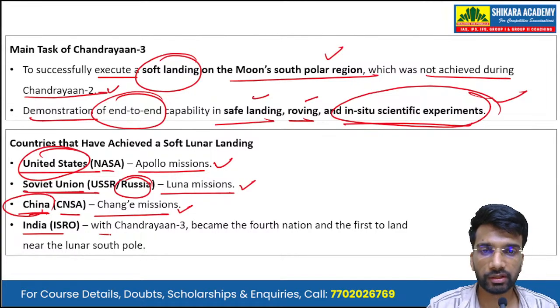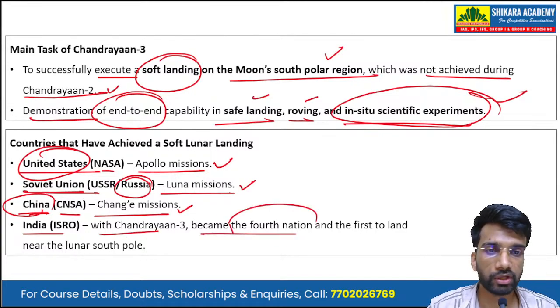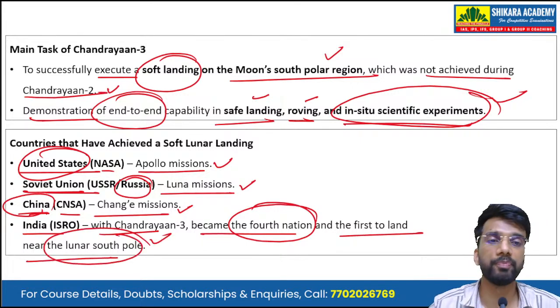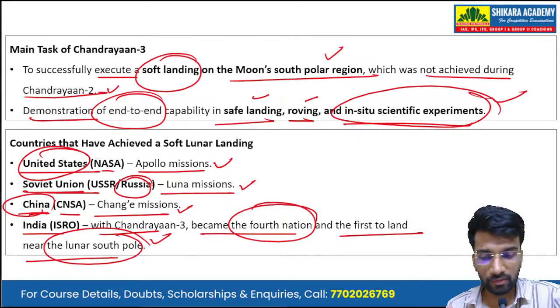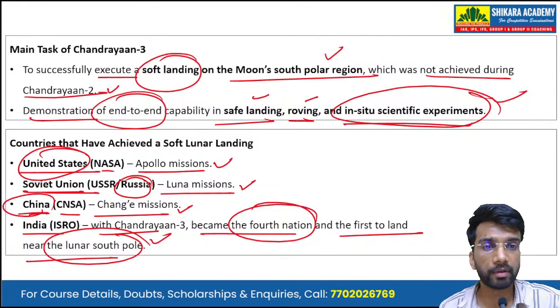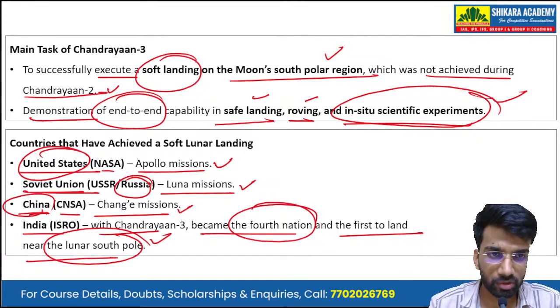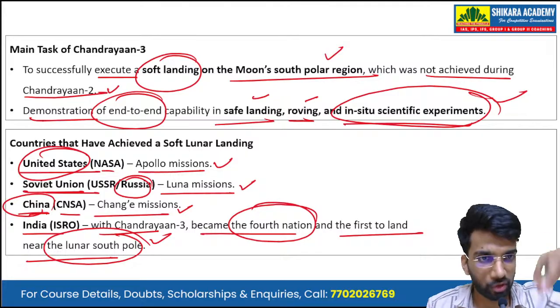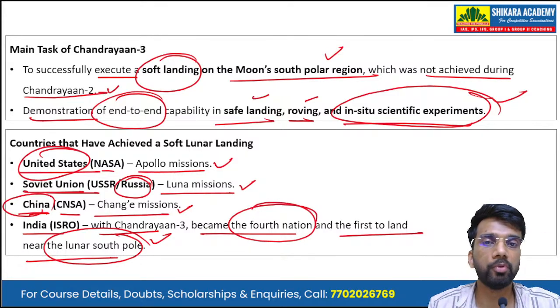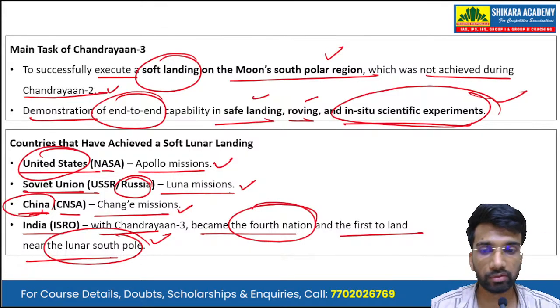And ISRO with Chandrayaan 3, India became the fourth nation and the first to land near the lunar south pole. The Chandrayaan 3 Vikram lander became the first payload from Earth to soft land near the moon's south pole.